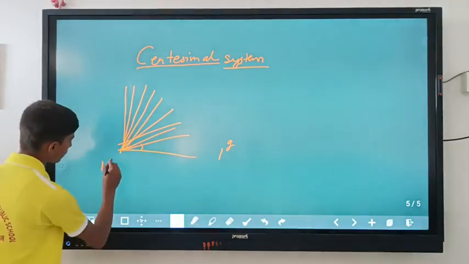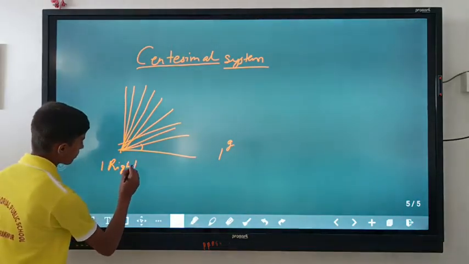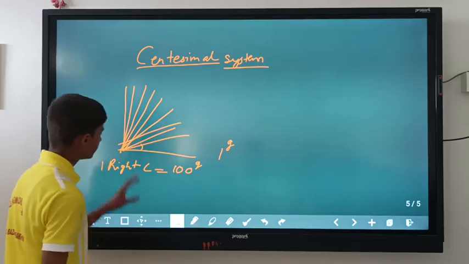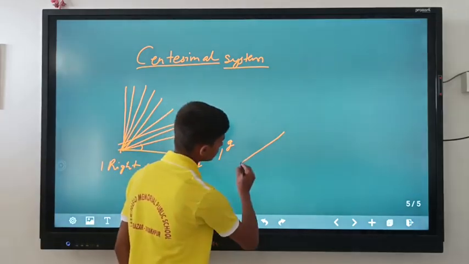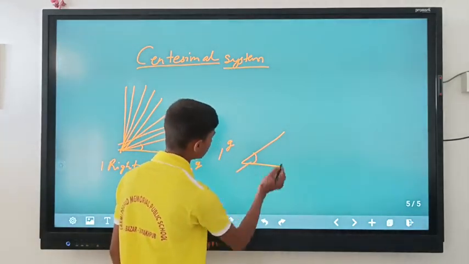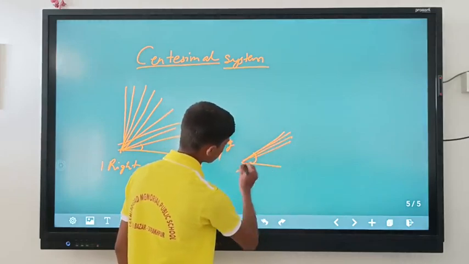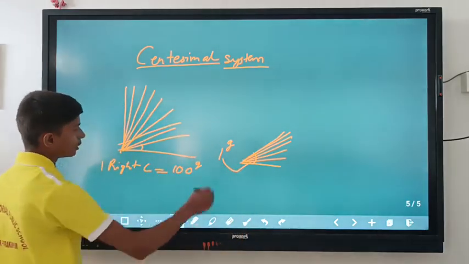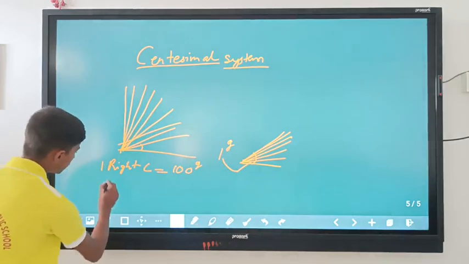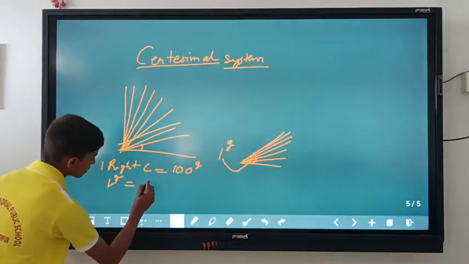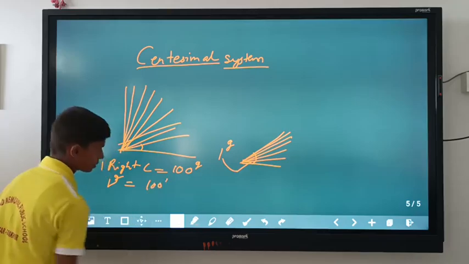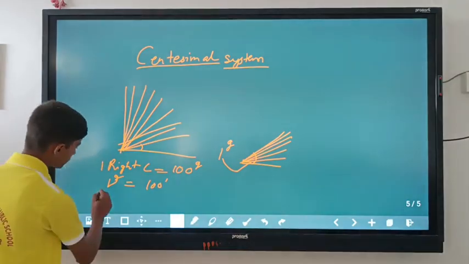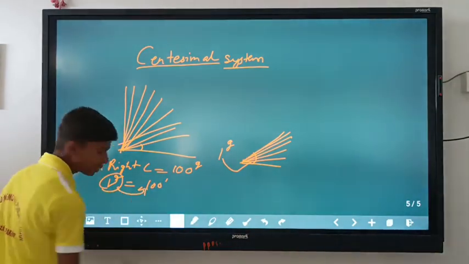So one right angle equals 100 grades. They took a grade and further divided it into 100 equal parts, and concluded that 1 grade equals 100 minutes.